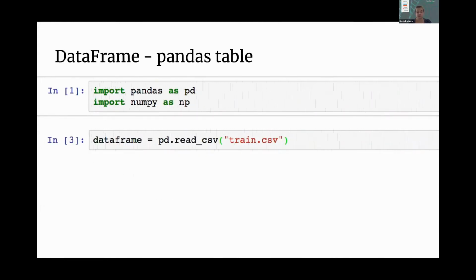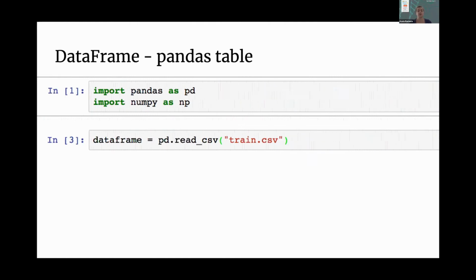So let's start off with a data frame. That's a Pandas table. Here I will be pasting screenshots from Jupyter notebooks. There are other IDEs out there that you may be familiar with, but this is the one I use most often. First I import Pandas as pd, which is the convention for imports, and I import NumPy as np. NumPy is another very popular data analysis library.